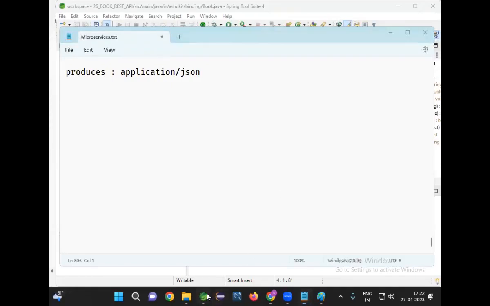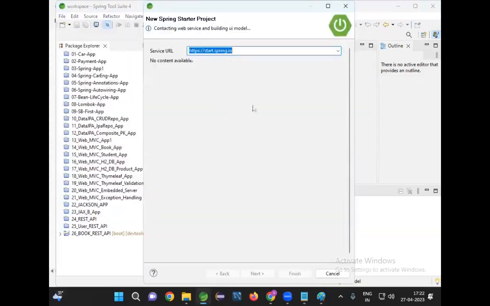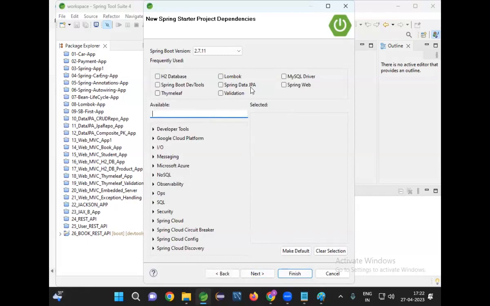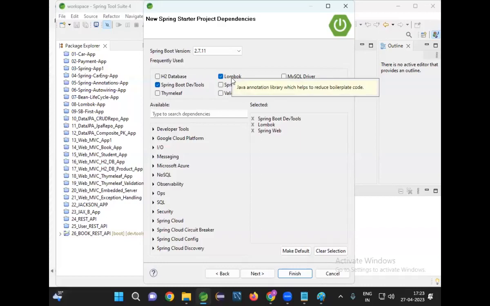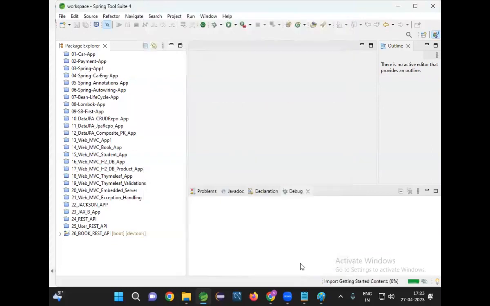All right. So go to this project. Let me create a new project, guys. File, new, starter project. So it is our 27 application, 27 IRCTC REST API. Next, I'm going for Lombok, web dependency, dev tools. That's it. I'm not using any database and all. So I'm using web starter, Lombok, and dev tools. Click on next and click on finish.